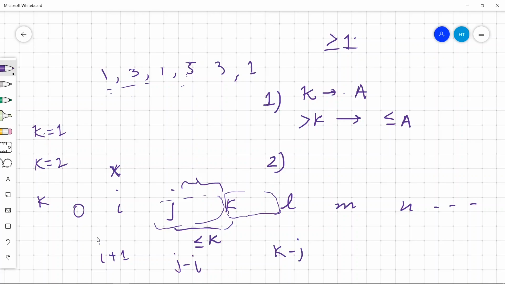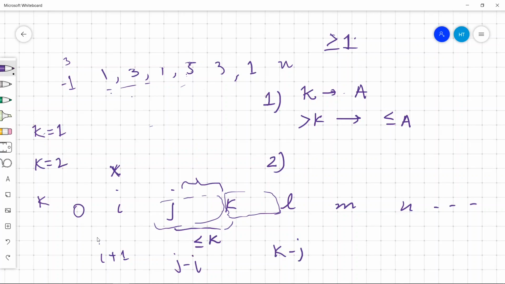And let's assume 3 appears at position -1 and 3 appears at position N as well. So we'll be using this observation to calculate the candidates for each K.